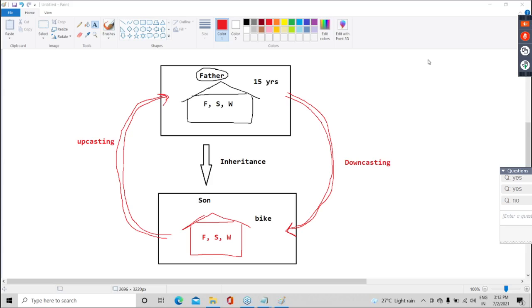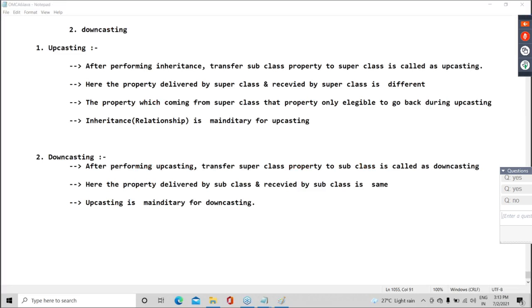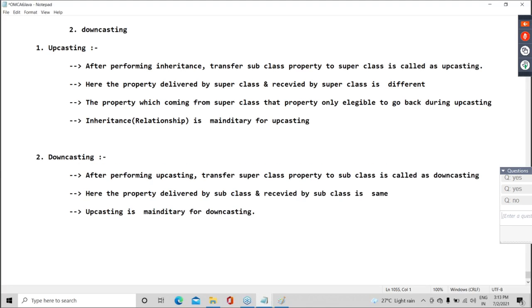Guys, tell me, easy concept or not? Only initially you guys will feel it is difficult. Okay. So note down this downcasting point.